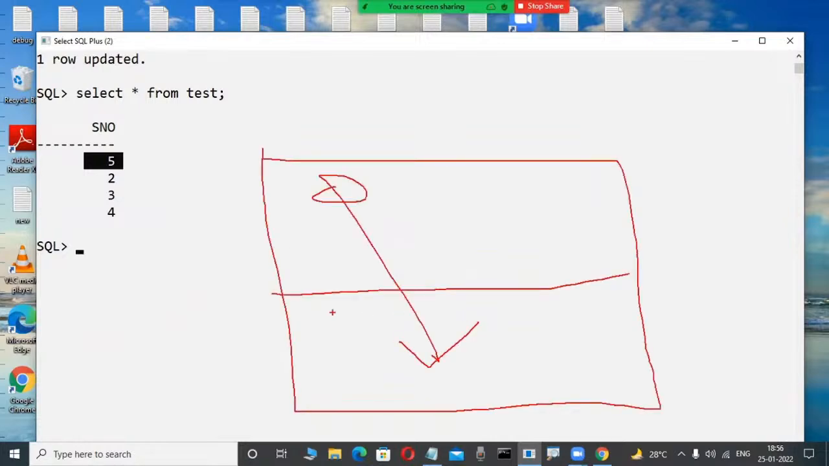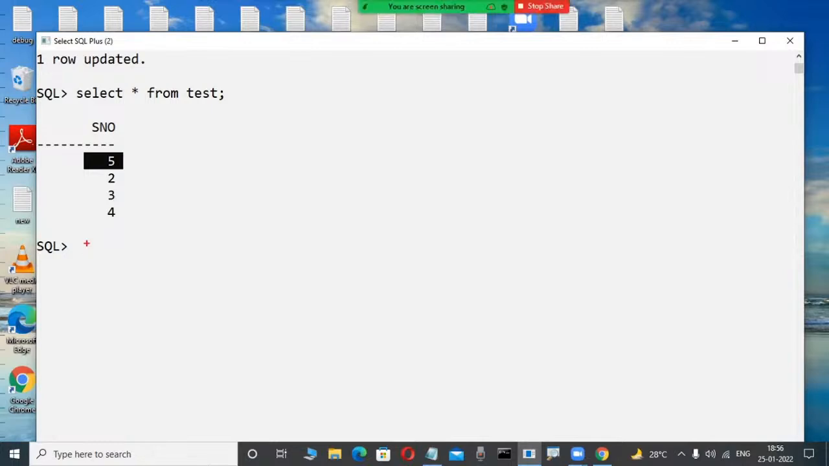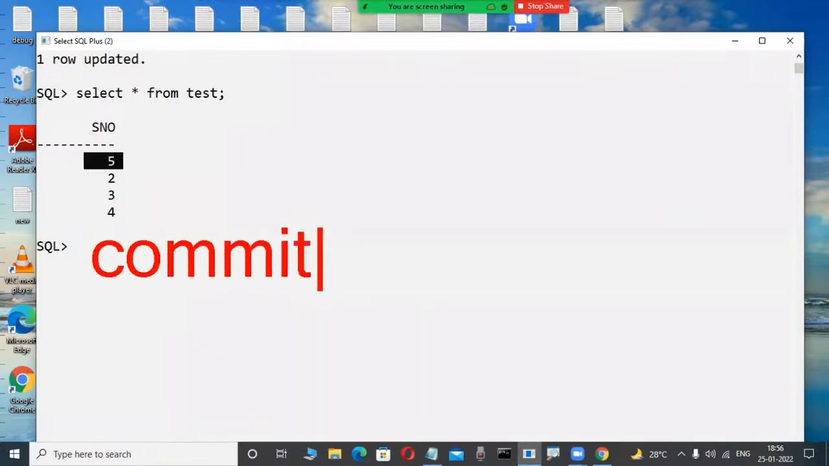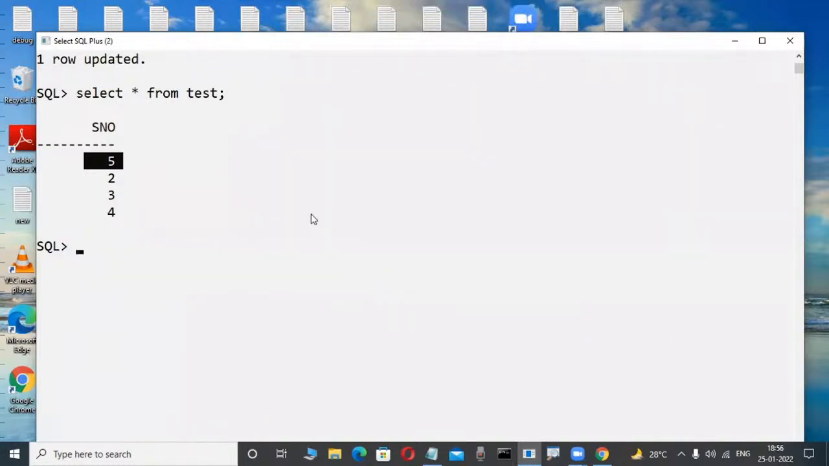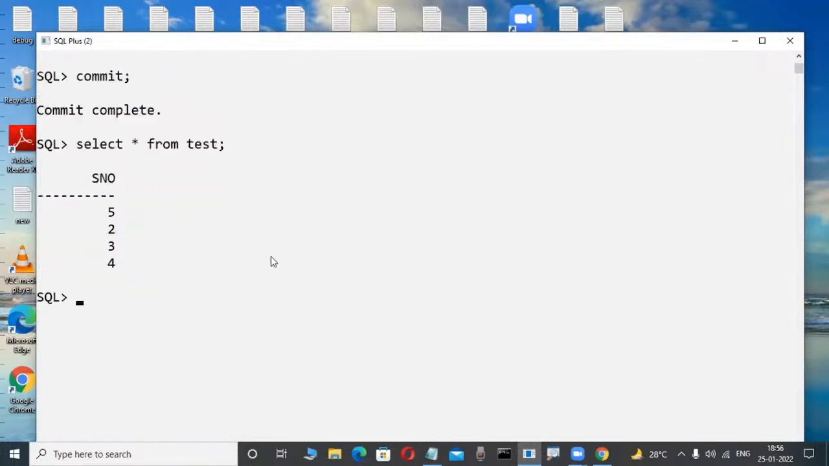How can anybody guess it? Which command do we use? Very good, commit is the command. Commit is a TCL command, which we will learn in our classes in the future. Just as a demo, I'm telling only the tool setting. Commit, I'm using this to save. Now check it out: select * from test. Now 5 is available. Now I exit from the database.